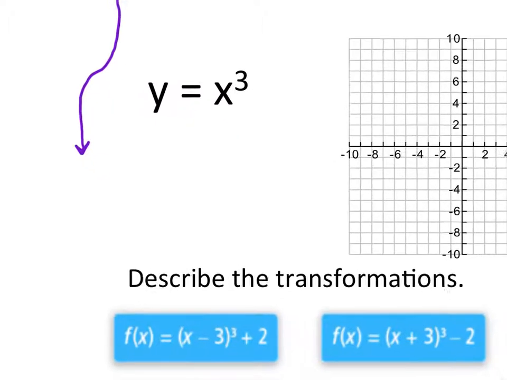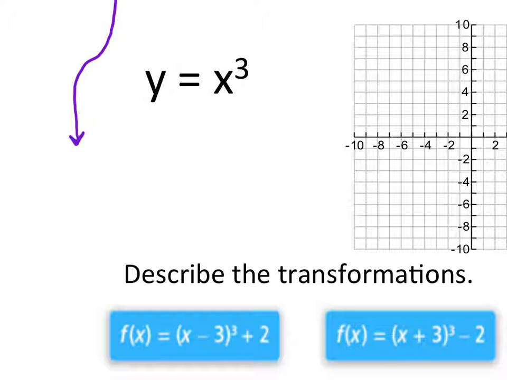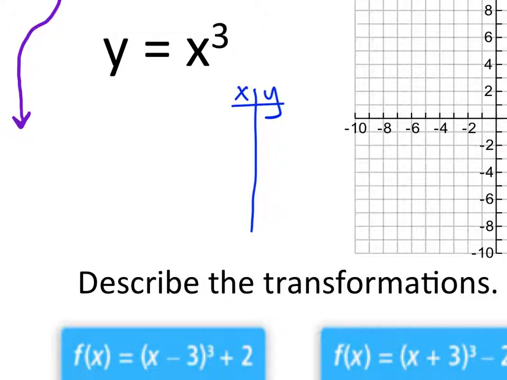That's our shape. And let's recall some of the points that go along with this equation. So if we make our table here, our XY chart, and we just pull the original points, right? So the original points were -2 through +2. So those are our original points there. Okay, and then we apply them to this equation. So y equals x cubed. So what is 0 cubed? 0. And what is 1 cubed? 1. What is 2 cubed? Yes, 2 cubed is 8. 2 times 2 times 2.